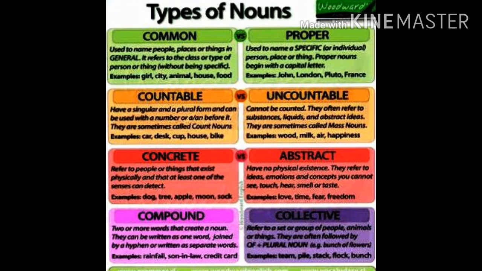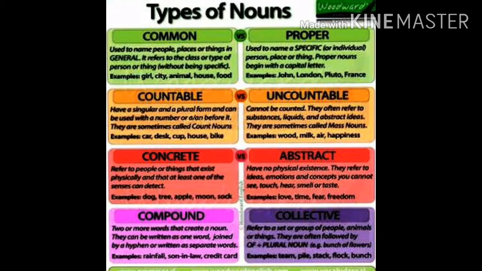Now coming to uncountable nouns, so we have water, we cannot count it. Sugar, salt, oil, curd, these cannot be counted. So these are all uncountable nouns. Even juices, these all are uncountable nouns.